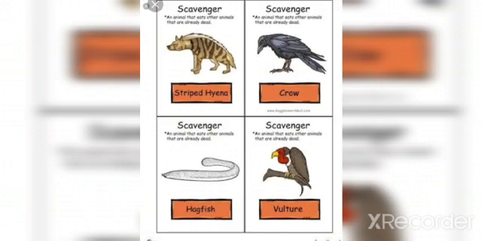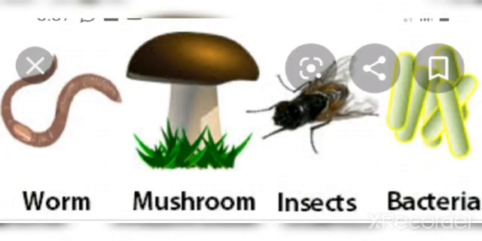Now the decomposers. What are decomposers? Decomposers are also animals, but these animals are so tiny, means they are so small that even you are not able to see them. So you can call them microorganisms. They are so small that you are not able to see them with your naked eyes. Means if you want to see them, you have to use a microscope.